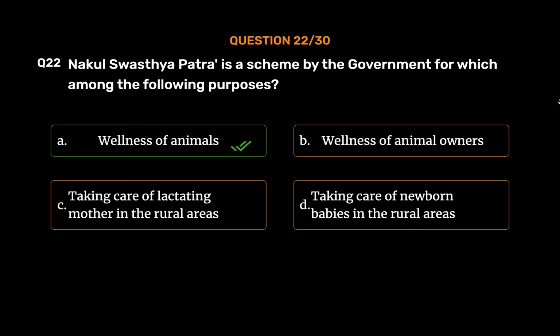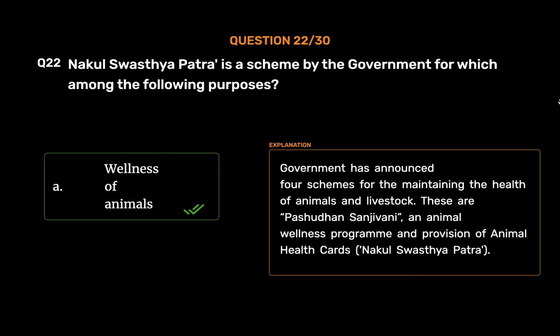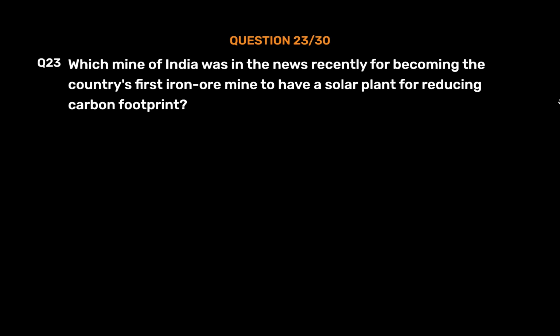Wellness of animals. Government has announced 4 schemes for the maintaining the health of animals and livestock. These are Pashudhan Sanjeevani, an animal wellness program and provision of animal health cards, Nakul Swasthya Patra. Question number 23.